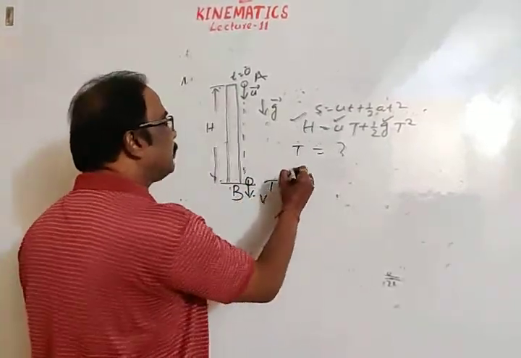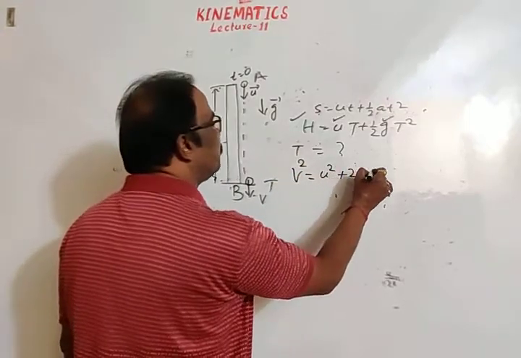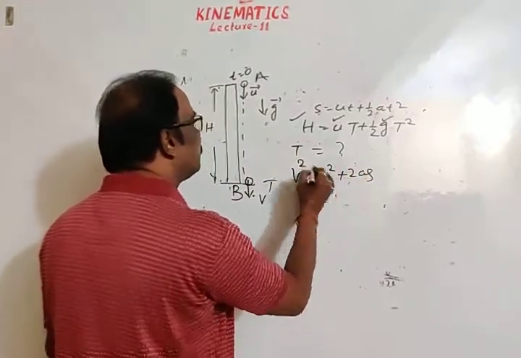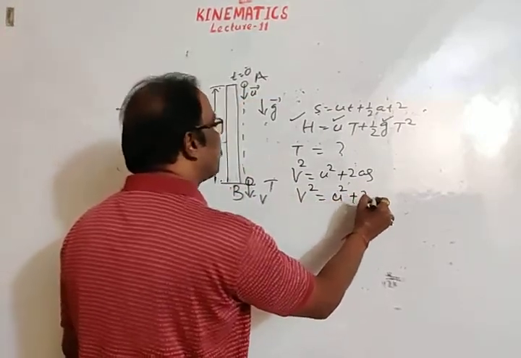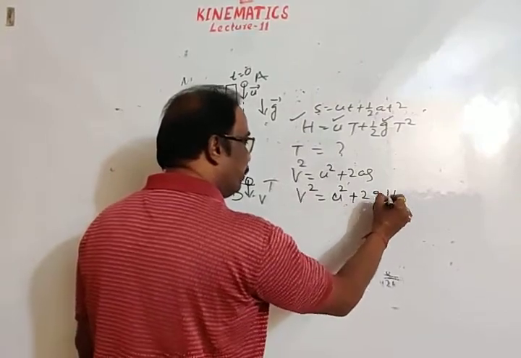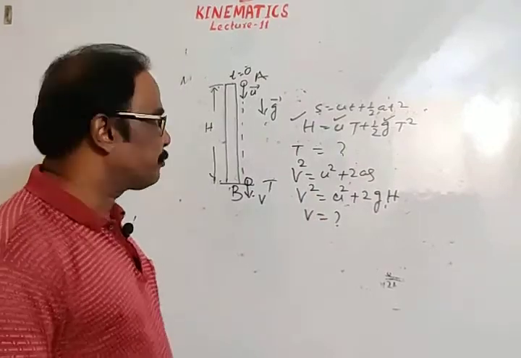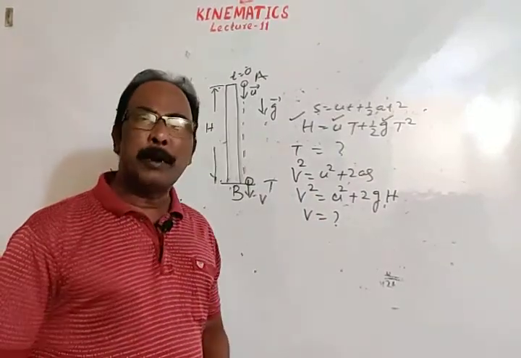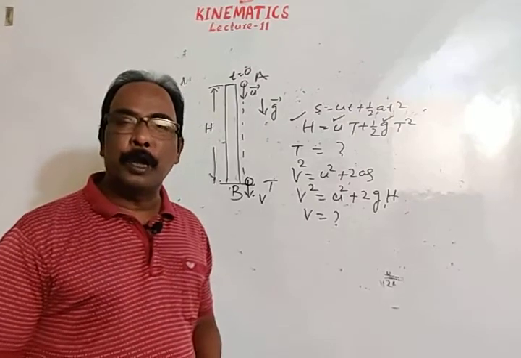Then final velocity: v square is equal to u square plus 2as, v square is equal to u square plus 2, in place of a we will write g, and h. Now we can calculate v. This is simplest. So this is the fundamental discussion on motion under gravity.